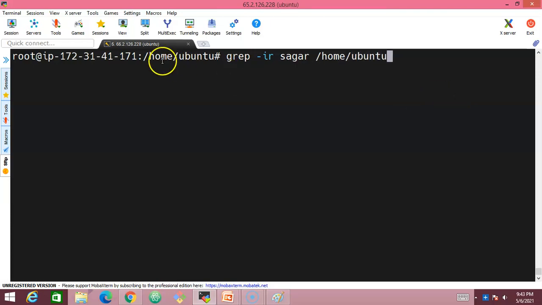/home/ubuntu. Or as we are currently inside this directory, we can simply make use of a dot rather than giving the complete directory name, which will search inside the current directory. Or in order to avoid confusion, let us use the directory name /home/ubuntu. So inside this ubuntu directory, we are trying to search for the keyword Sagar, ignoring the case sensitivity, in all files inside this directory. So let us check now.